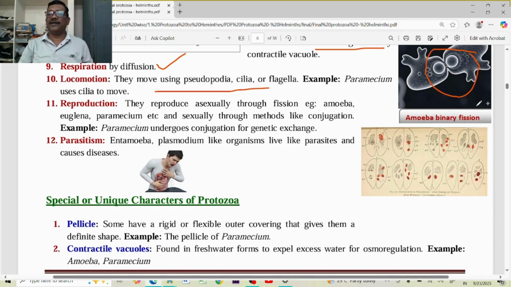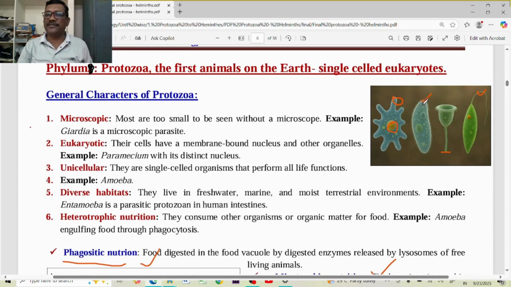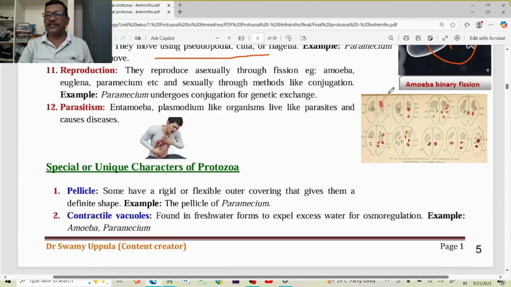This is amoeba, for example: the nucleus divides into two by binary fission, and the cytoplasm also divides into two. Not only amoeba, almost all these animals can reproduce asexually, but some animals, like this paramecium, and the ciliate Vorticella, can reproduce sexually through the conjugation process also. For example, in this paramecium, conjugation exchanges genetic material between the two participants.